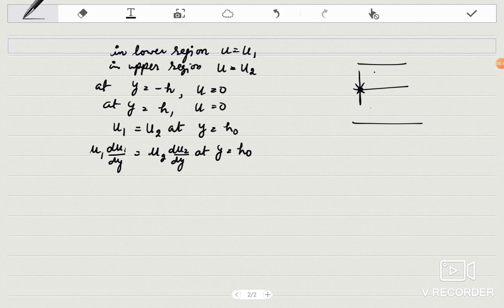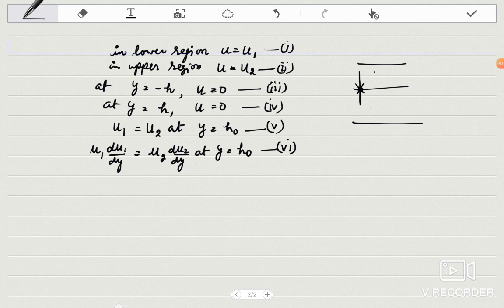So these are the conditions. In the lower region u is u1, in the upper region u is u2, one plate is at rest, another plate is at rest, velocity should be continuous at the interface and forces should be continuous at the interface. So these are boundary conditions which will be used to solve the problem.